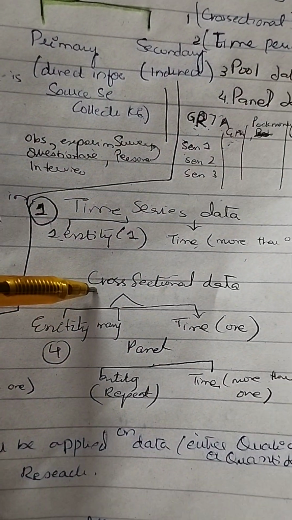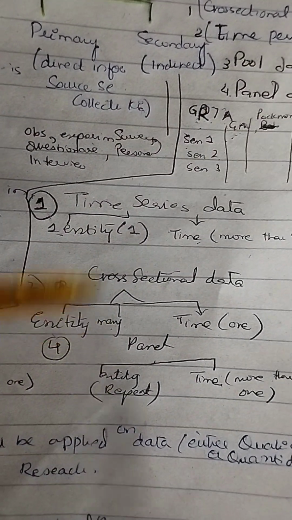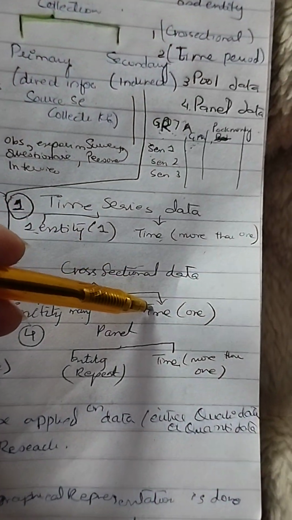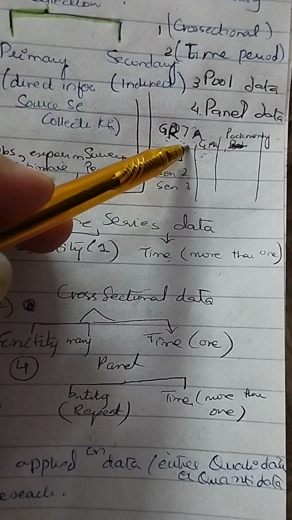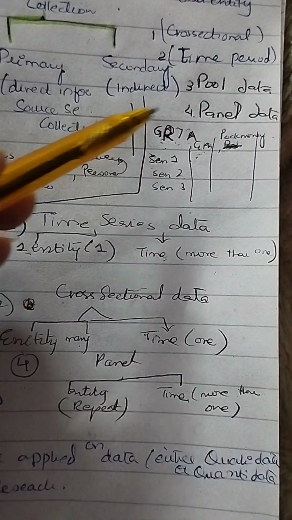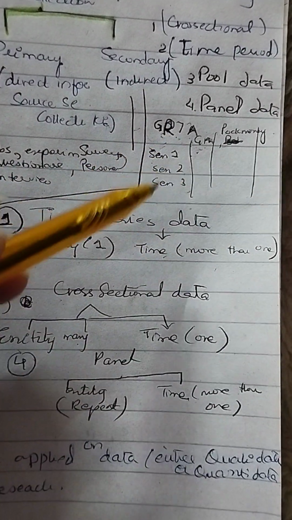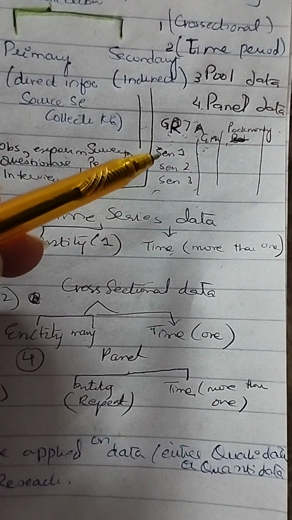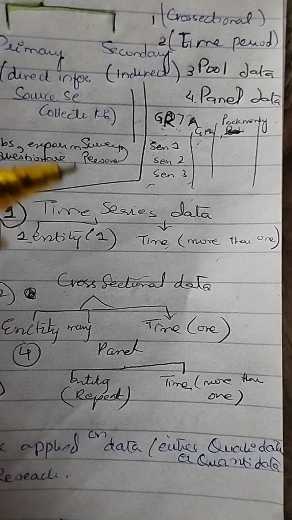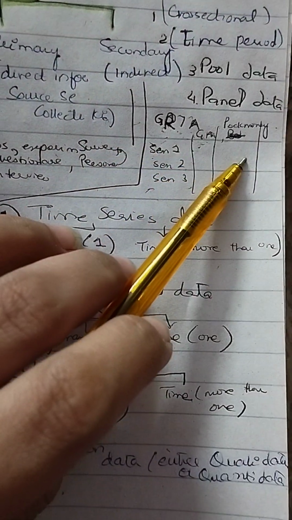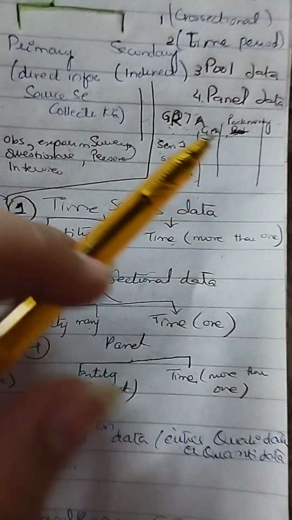If it is the same thing but entities are many, more than one entity, like grade 7A, B and C, and time is just one. You are collecting the data of grade 7A, B and C's average mathematical scores after final exams, and it's just for 1 year, that is 2021 maybe or 22. It's just 1 year. Entities are more than one, that is grade 7A, B, C. So it will be cross-sectional.